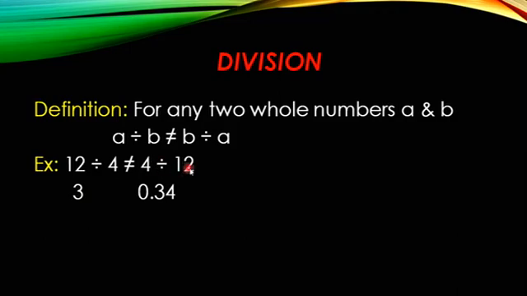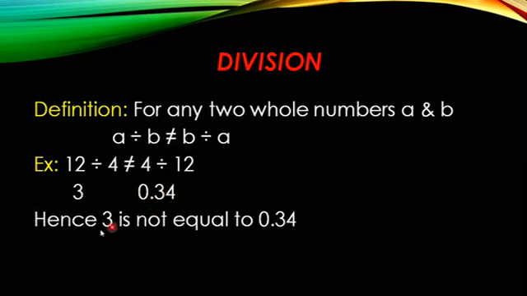Whereas 4 divided by 12, if you do, you will get 0.34, which is a decimal number. So this 3 is a whole number and this is a decimal number. 3 is not equal to 0.34. Hence you can say that under commutative property, division is not a closed operation.